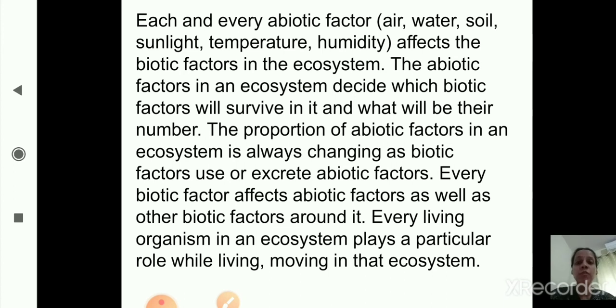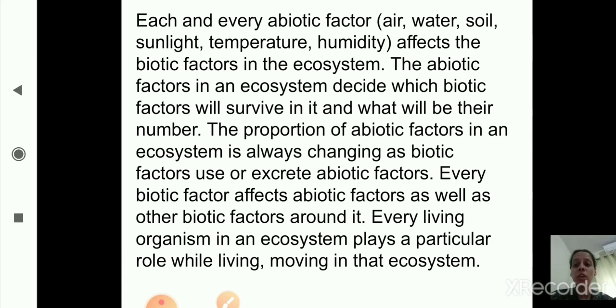So their proportion depends on the use or excretion by the biotic factors.